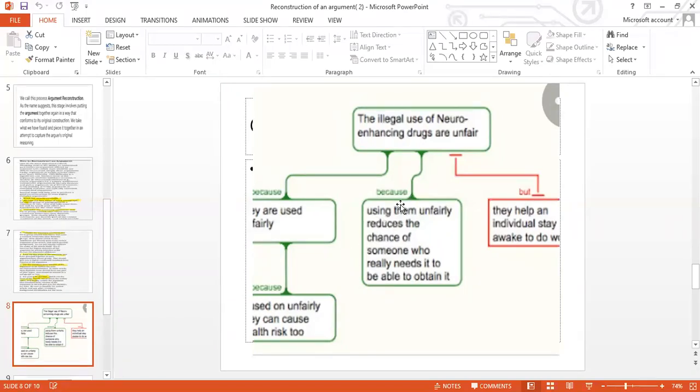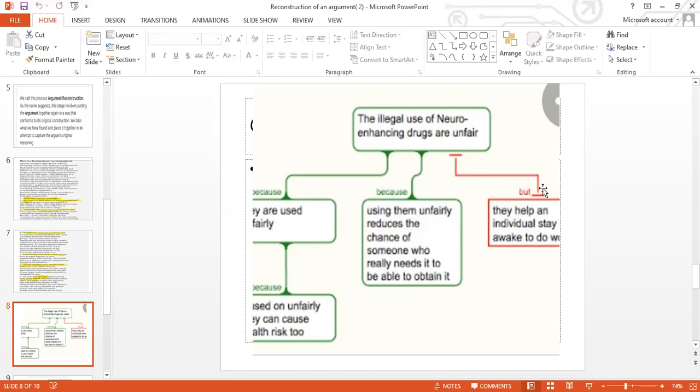Because, the reason: using them unfairly reduces the chance of someone who really needs it to be able to obtain it. So this is another argument we framed out. And because it is used unfairly, they can cause health risks and health issues. These are the negative aspects. If neuro-enhancing drugs are unfair, these are their disadvantages.